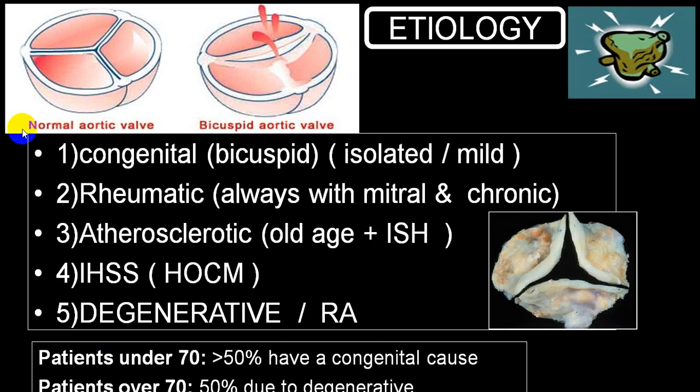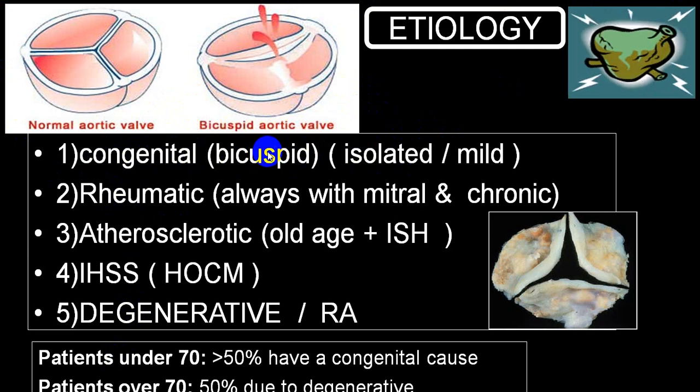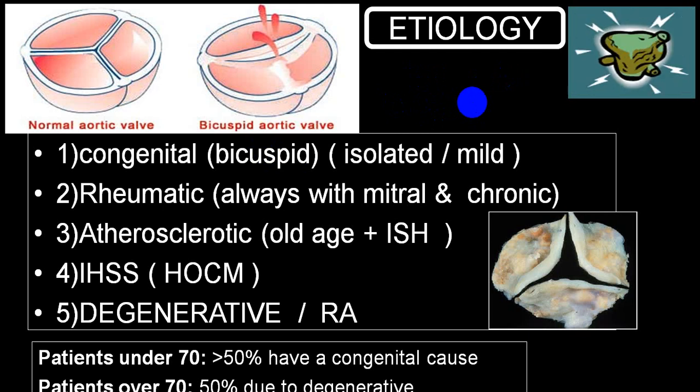Now if you go through the etiology, one of the etiologies is congenital. In congenital, usually it is a bicuspid valve. It may be pure isolated aortic stenosis because of an abnormal aortic valve, and it is put into what we call obstructive congenital heart disease. It is usually a mild variety, very rarely severe.